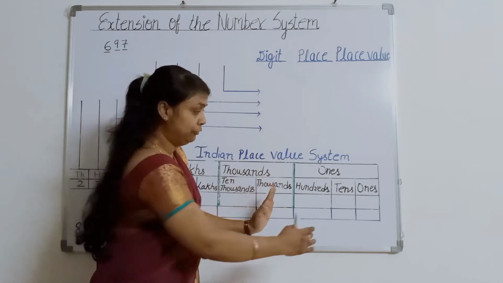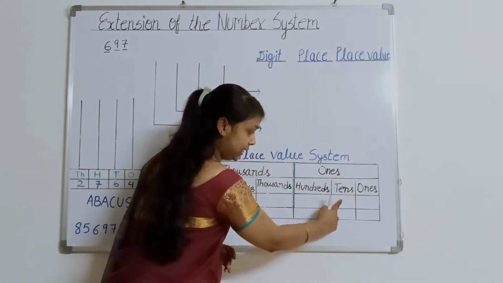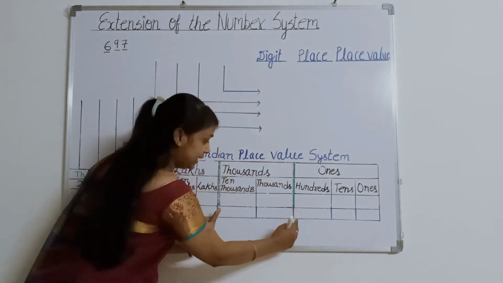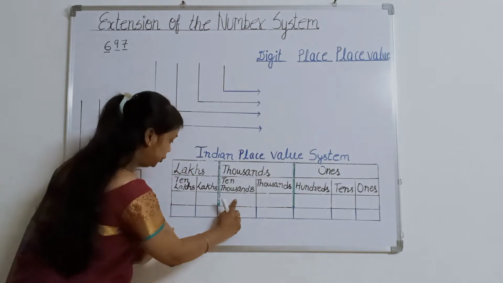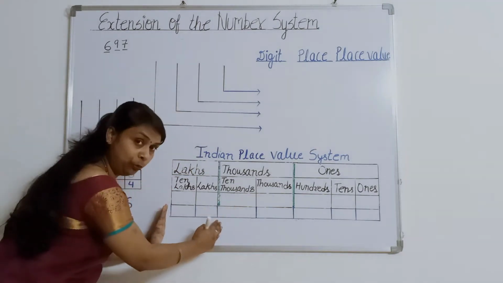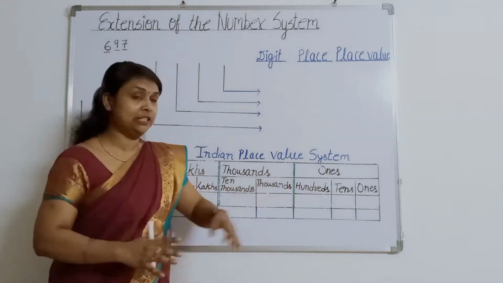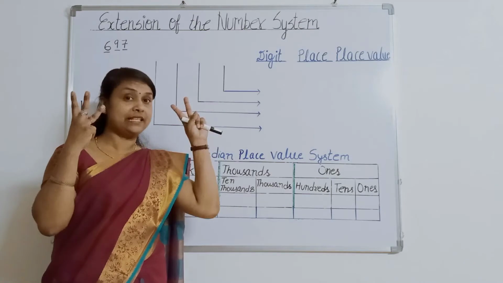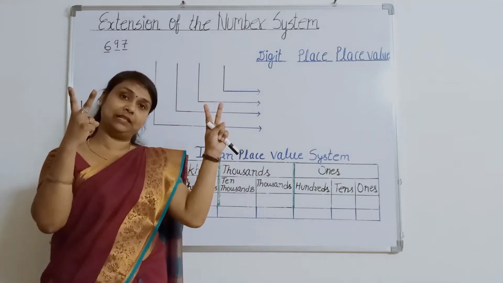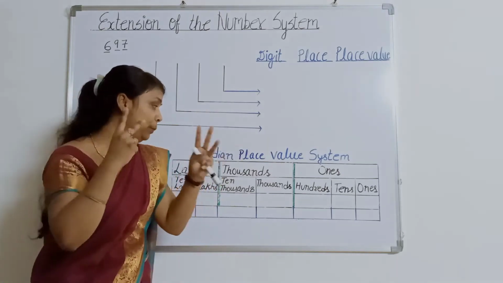In the first group, there are 3 places: first, second and third. In the second group, there are 2 places. And in the third group, again there are 2 places.